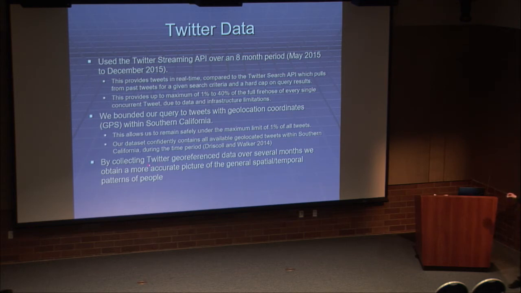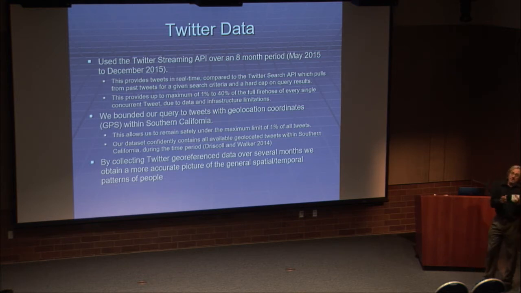And again, by collecting this georeferenced data over several months, our hope is that we're obtaining a more accurate picture of the spatial temporal patterns of people. So again, it's that idea that in any given day, because of these various limitations, you're only getting geolocated tweets, et cetera, that you'd have a lot of uncertainty just if you had a few days. But we're getting many months.